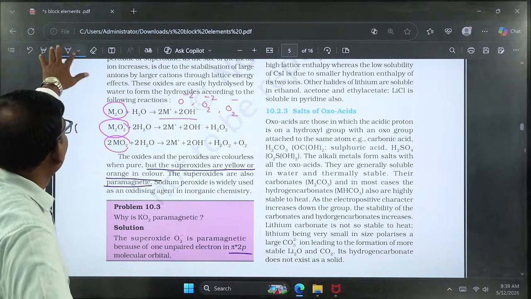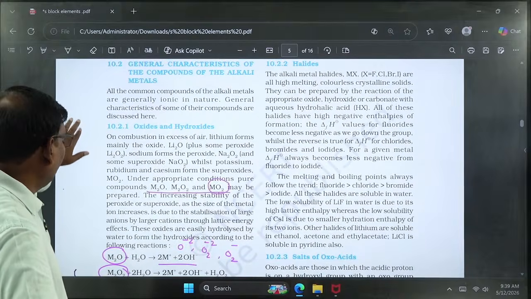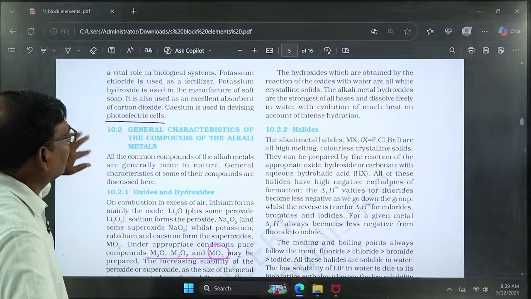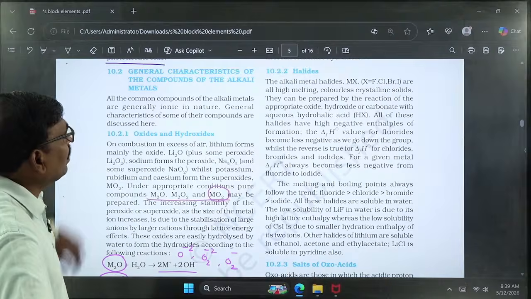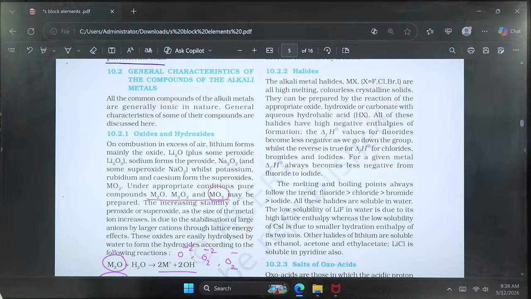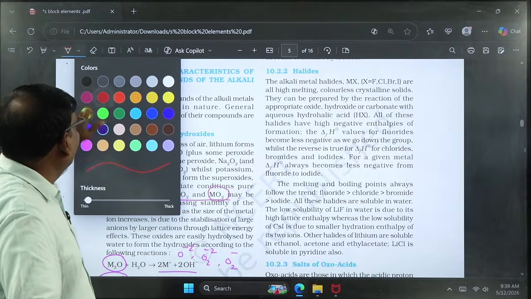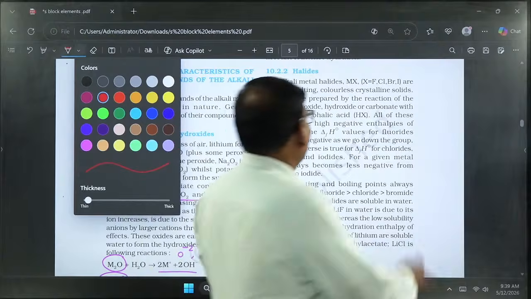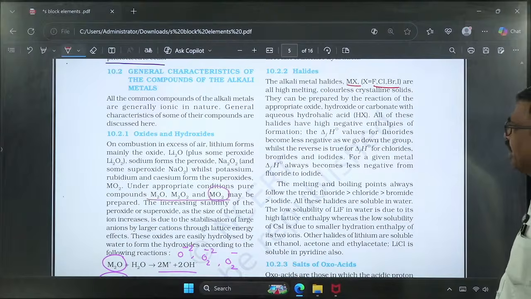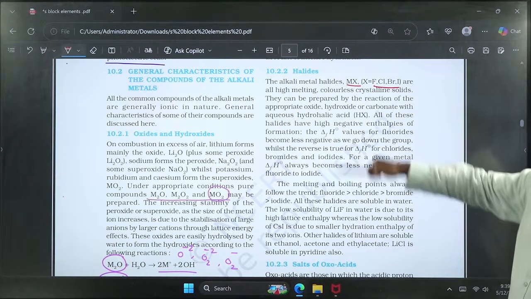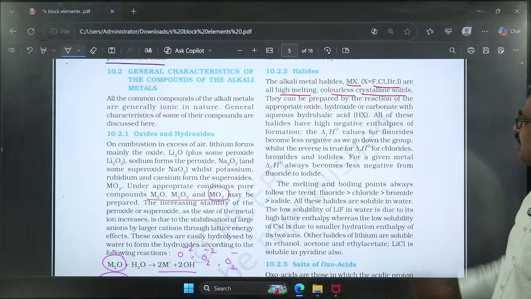In this way, oxides when dissolved in water produce hydroxides. Not only monoxides, peroxides and superoxides can also undergo this type of reaction. After that, coming to the halides. Halides can be formed directly by the reaction between the metal and the halogen. The metal halides have the formula MX, where X is the halogen: fluorine, chlorine, bromine and iodine. Coming to the nature of these halides, all have high melting points, are colorless, and are crystalline solids.